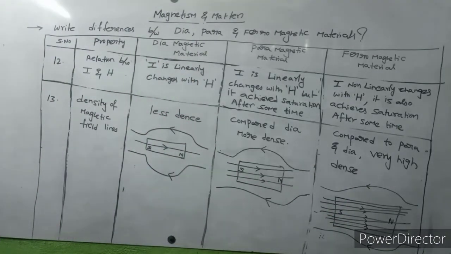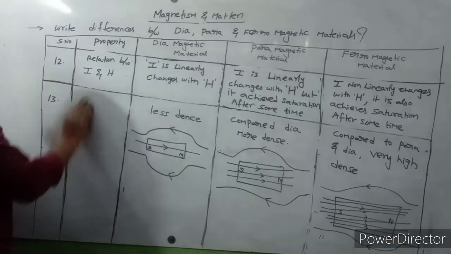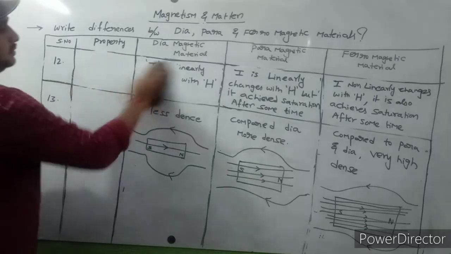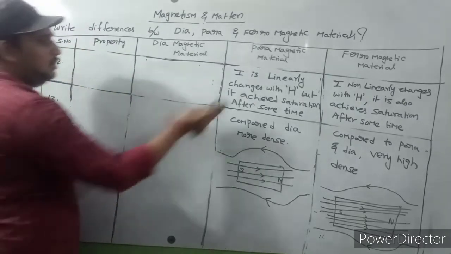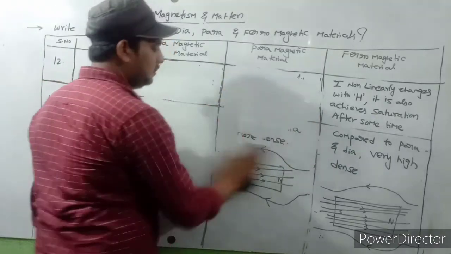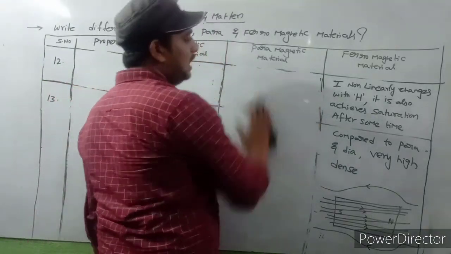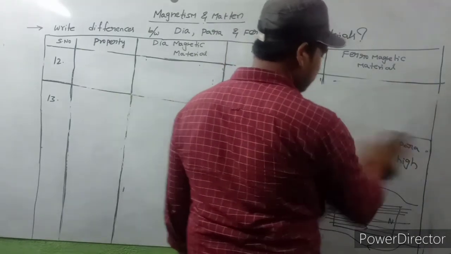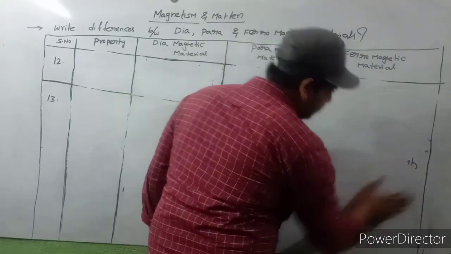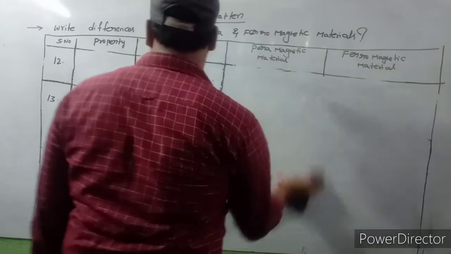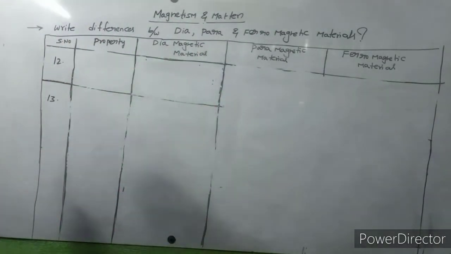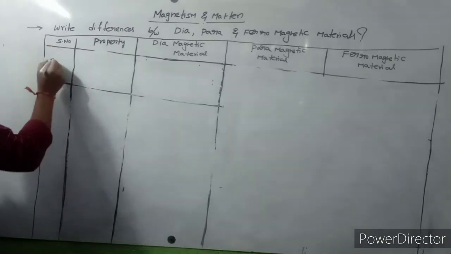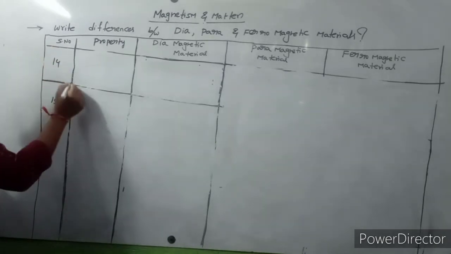Next, the last properties: property number 14 and property number 15.